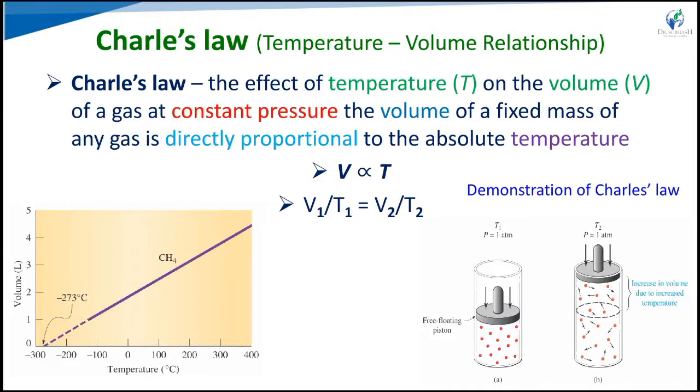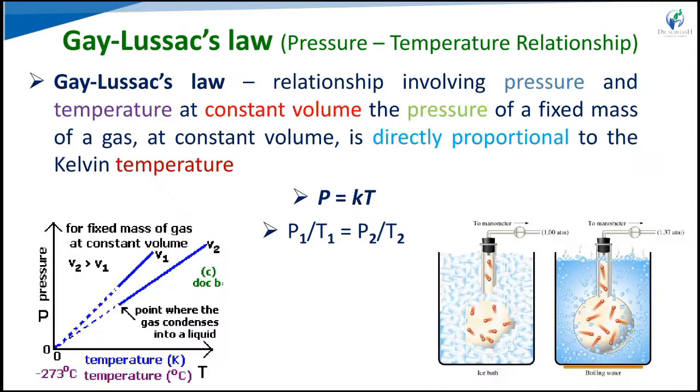In the demonstration, we maintain the pressure constant at 1 atmosphere. In A and B, we have T1 and T2. At T1, we see the volume of the gas in A. If we increase the temperature, it also increases the volume. So that is the statement of Charles's law.